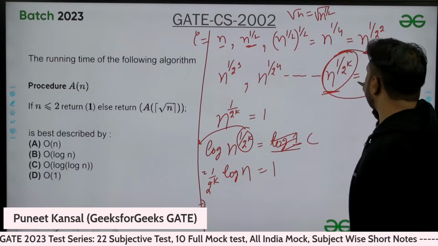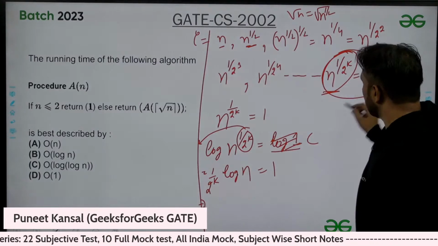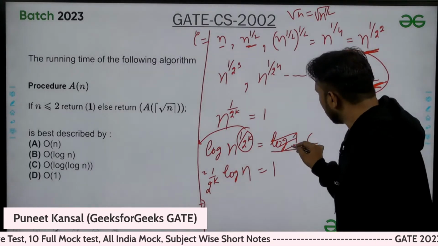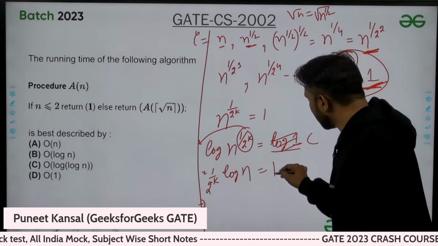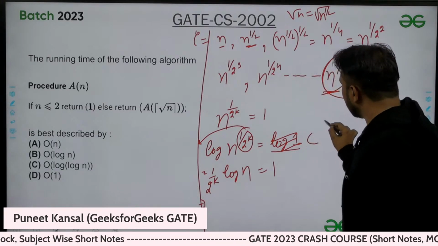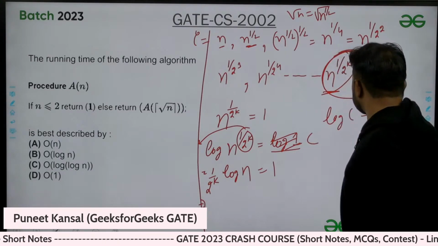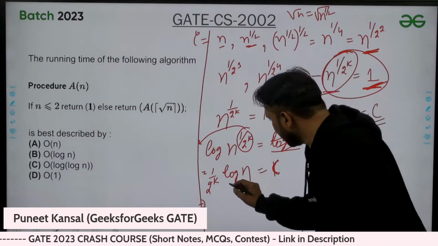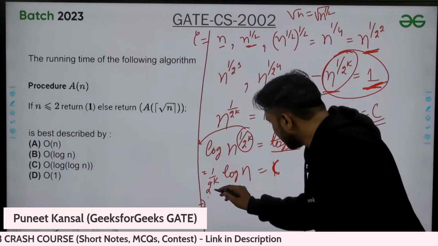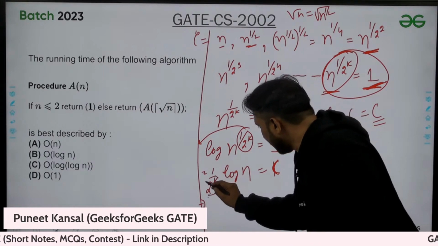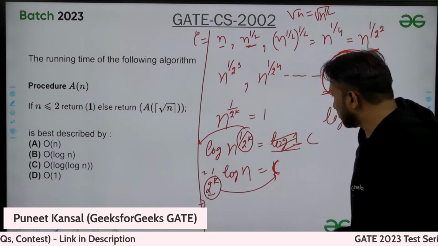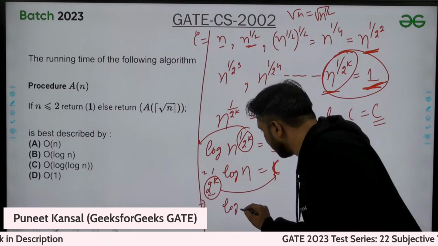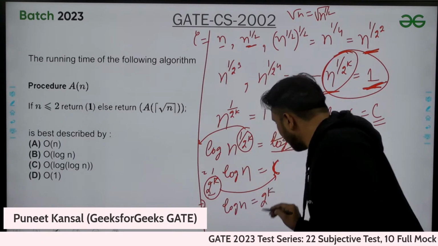This is some constant, which can be 1 or 2, like in the previous example where that was 2. If you take log of any constant, you will get a constant only. So I'm getting a constant here. Still, this 2 power k can go here. So log n equal to 2 power k.